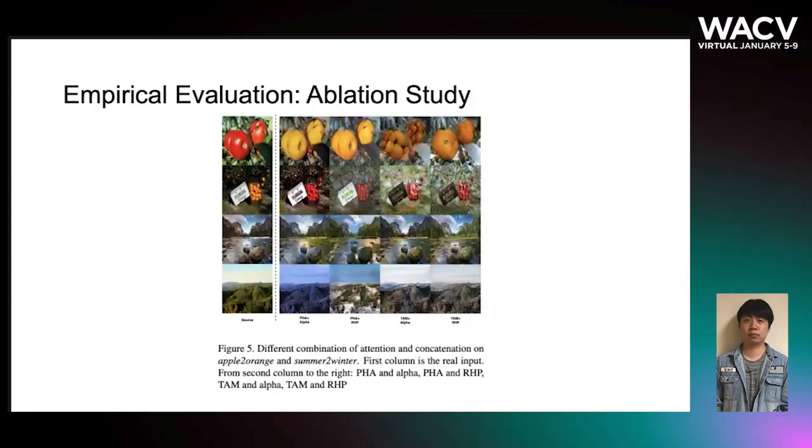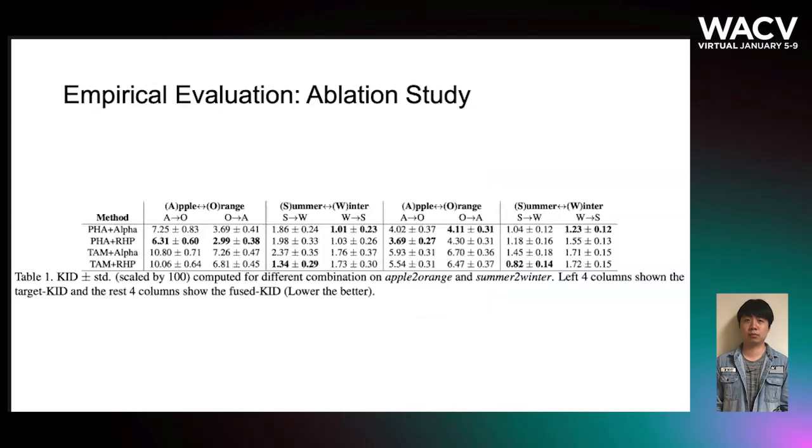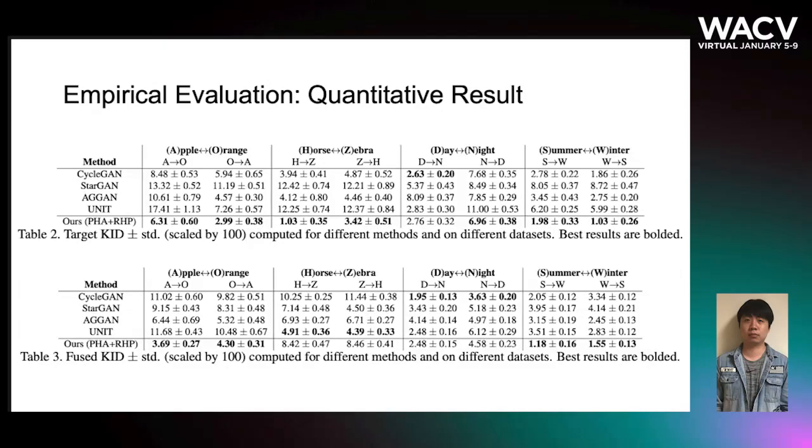We first show the quantitative performance over apple to orange and summer to winter on the different combinations of the attention mechanism and concatenation method. We then provide the numerical target KID and fused KID in different combinations. Based on the performance, we use post-hoc attention in later experiments.